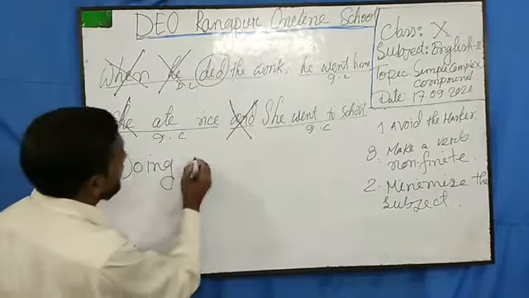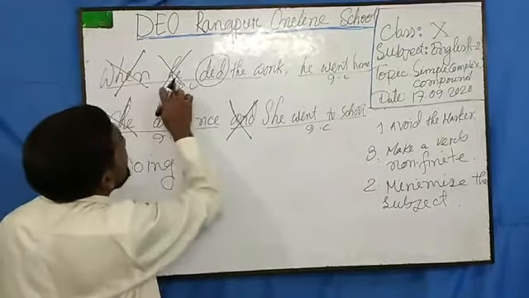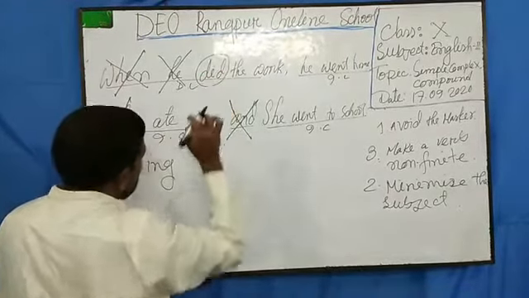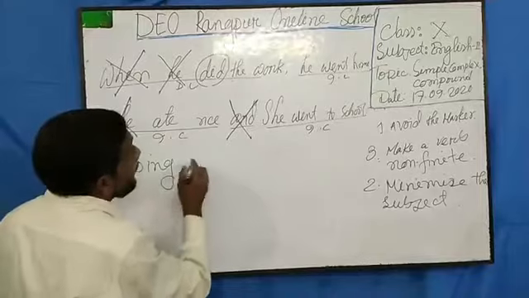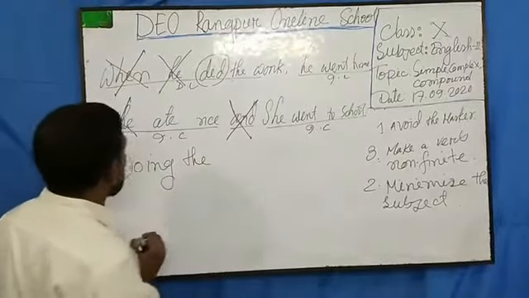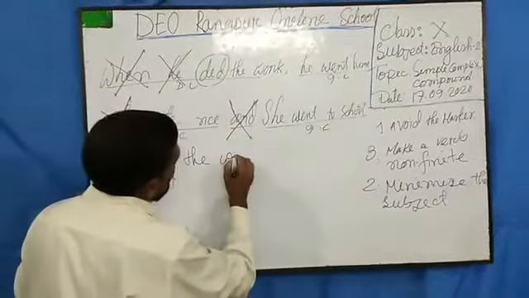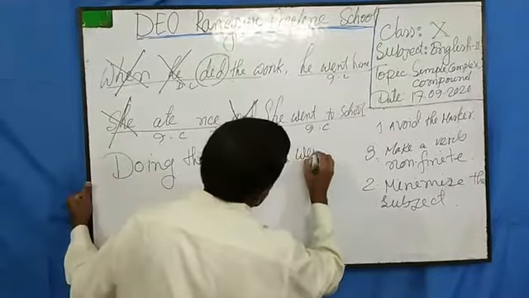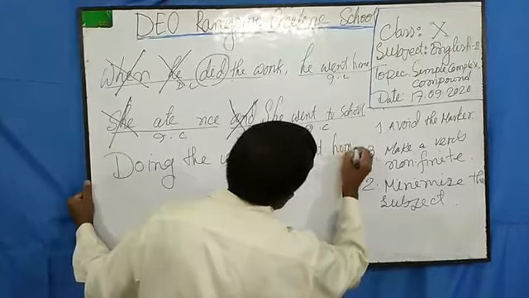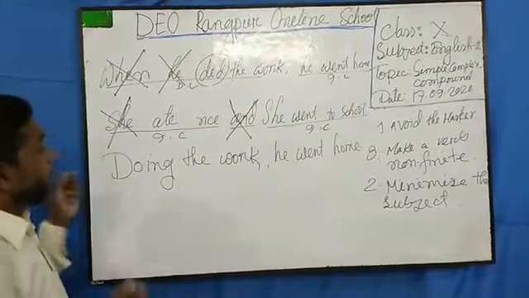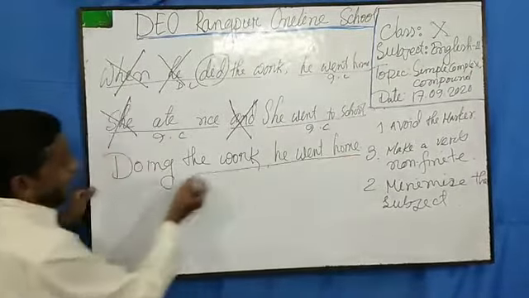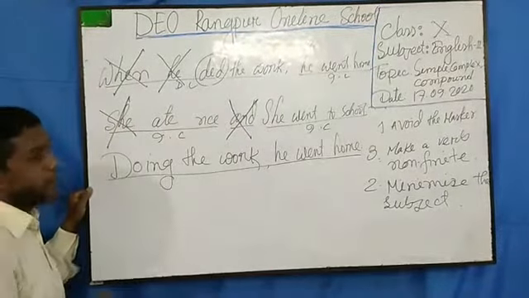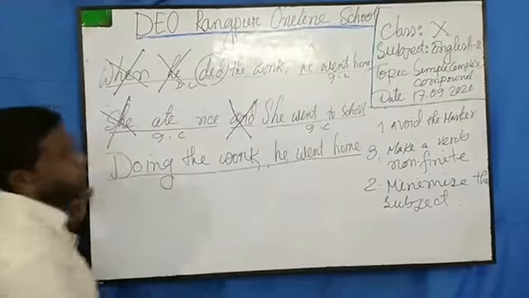I have minimized it and I have broken this verb. I have made this finite verb into non-finite. Doing the work, he went home. Now if you look, the sentence has already become a simple sentence without changing any meaning.